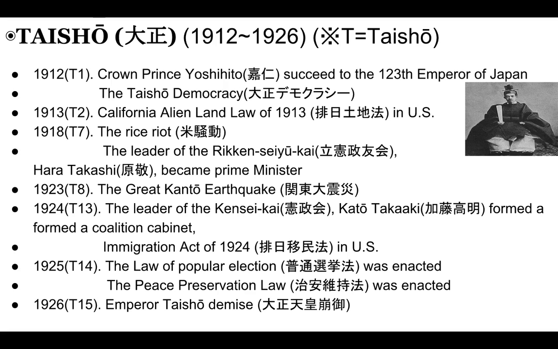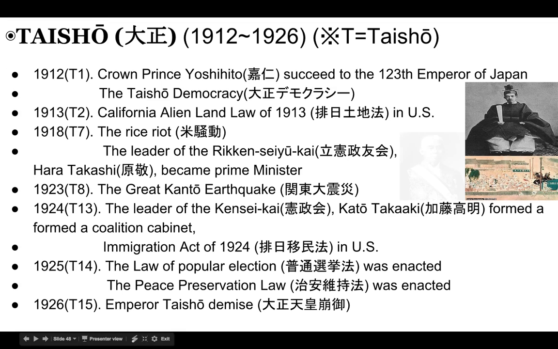After this, the people elected the leader of the Rikken Seiyukai, one of the political parties, the constitutional government party. So Hara Takashi, this person. Oh wait, that is the rice riot. Hara Takashi became the prime minister of Japan at that time. In 1923, the great Kanto earthquake happened in Japan.